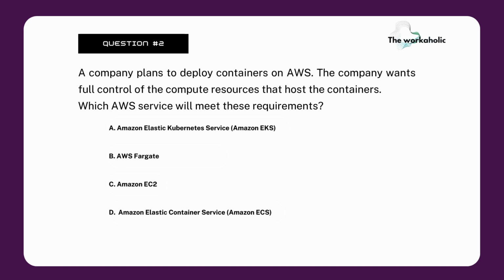This is a kind of tricky question. So let's do it together. Let's read the question carefully. A company plans to deploy containers on AWS. The company wants full control of the compute resources that host the containers. If I go quick with the answer, I will choose D, Amazon ECS.